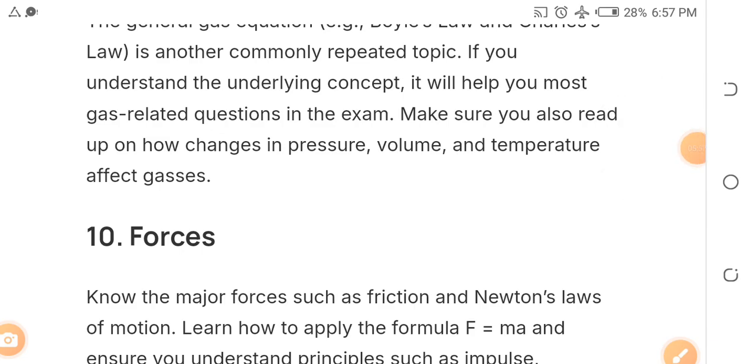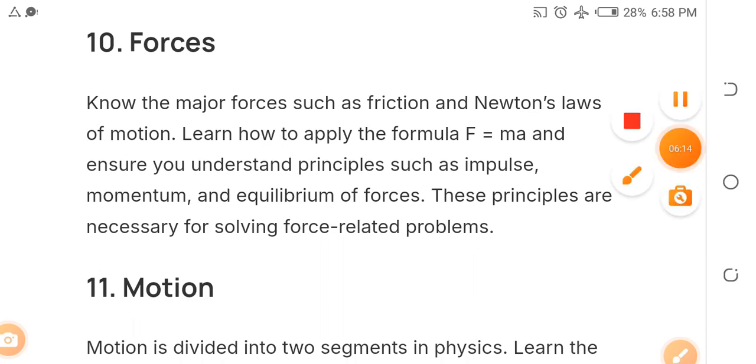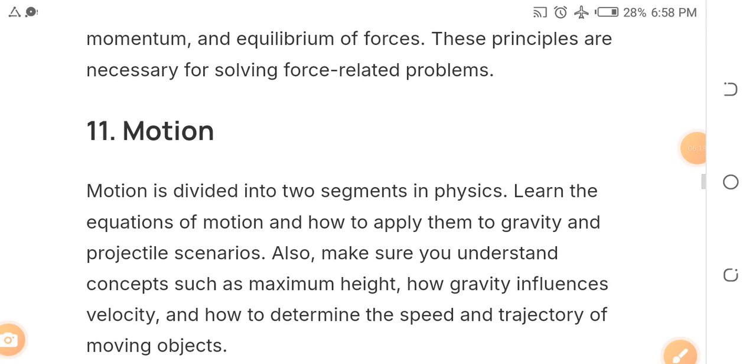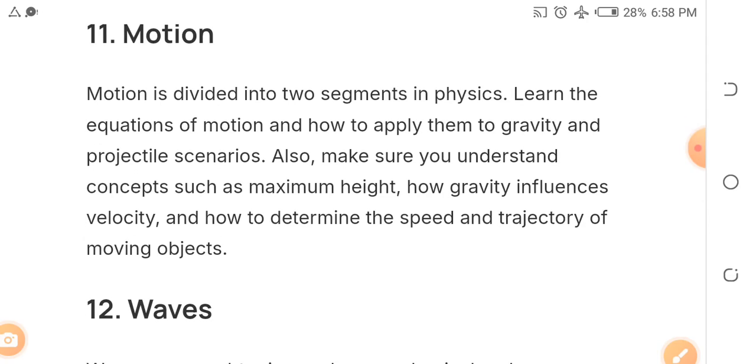Okay, then another area to focus on is forces. Forces is another topic that you should look out for, because they will come out. Okay, the next one is motion. You should look at motion because it will also come out. These are things that you must encounter in this coming JAMB exam.